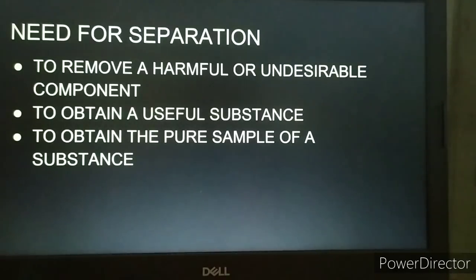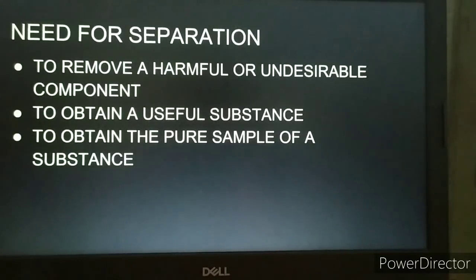Then another need for separation is to obtain a pure sample of a substance. Many substances are required in pure form for scientific research. So for making medicines, we need the purest form of the component. So if it is present in a mixture, that component which is required for making a medicine is extracted from the mixture.